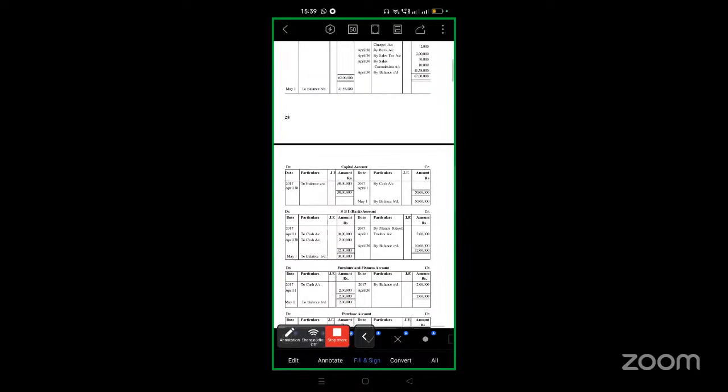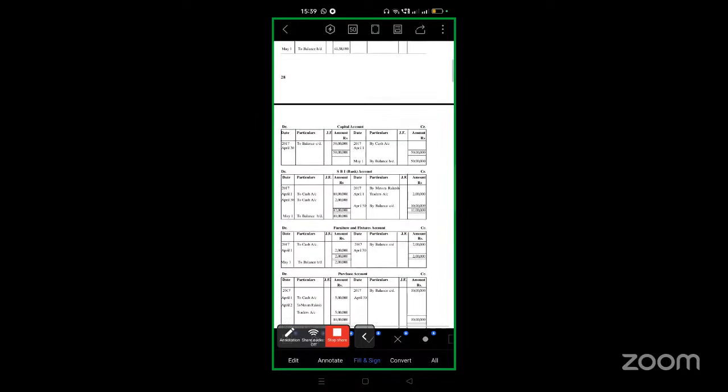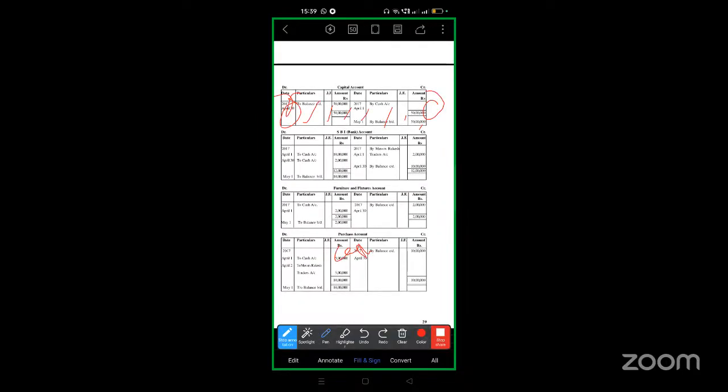Similarly, in the capital account, we write only the transactions that are related to capital. And the SBI account is related to SBI, the furniture account only to furniture purchase. Like this, at the end of that particular year or month, whenever we want to find out the balance of that particular account, or we want to find out the profit or loss, it will be easy for us in the preparation of final accounts.